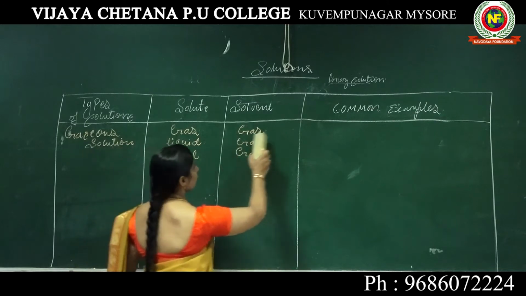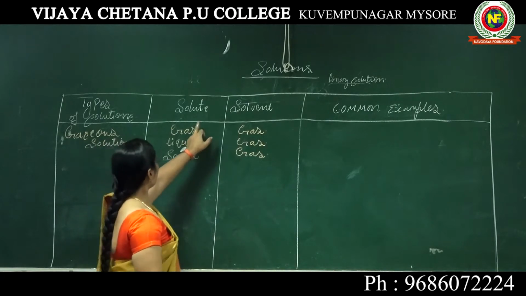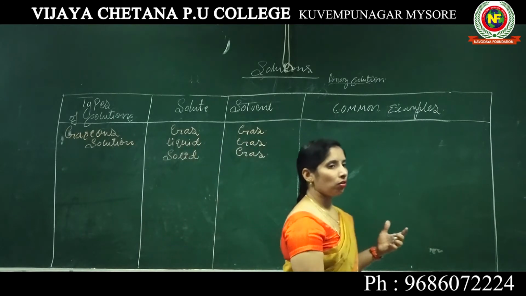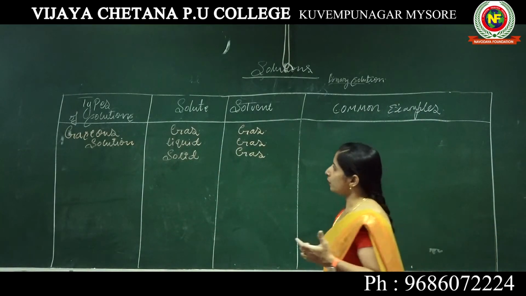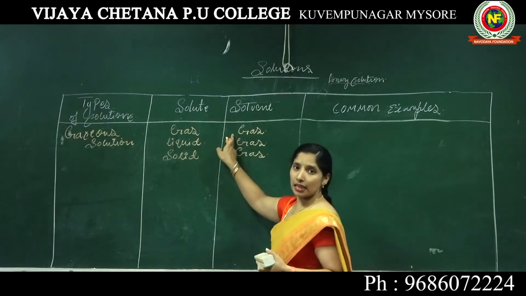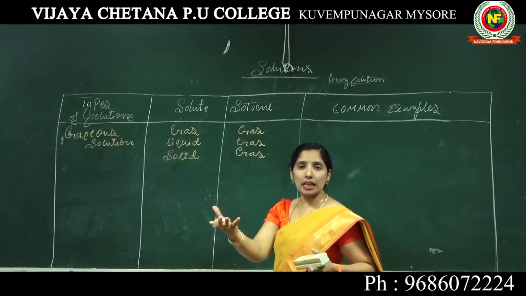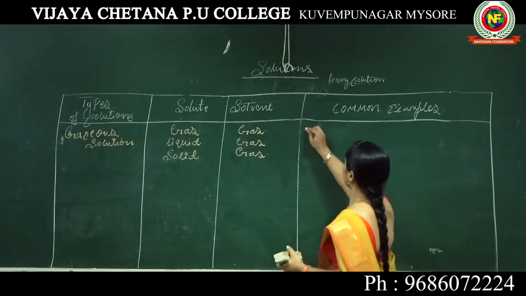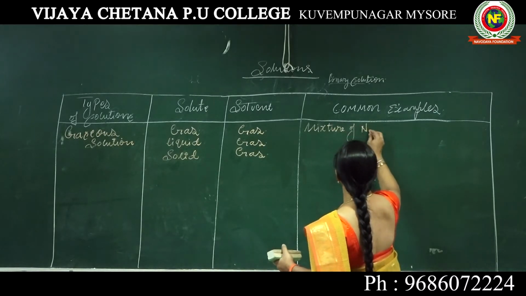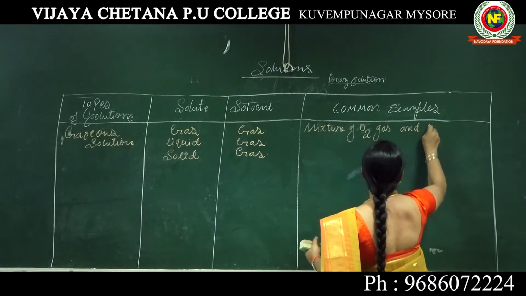Now we give one example to make this concept easy to understand. Where the solute and the solvent are both gases, we commonly call this a gaseous solution, gas in a gas. Gas is the solvent, and another gas I add is the solute. An example is a mixture of oxygen gas and nitrogen gas.